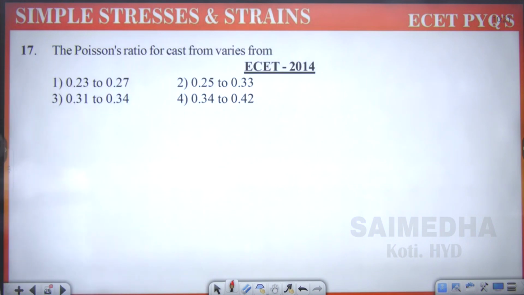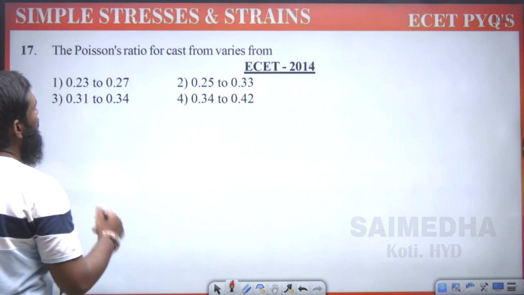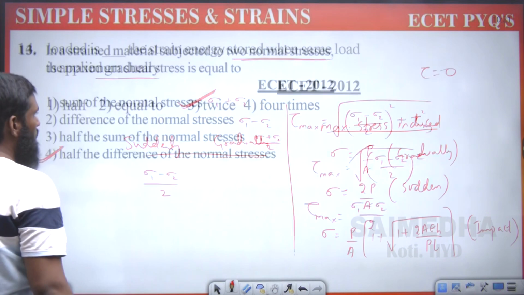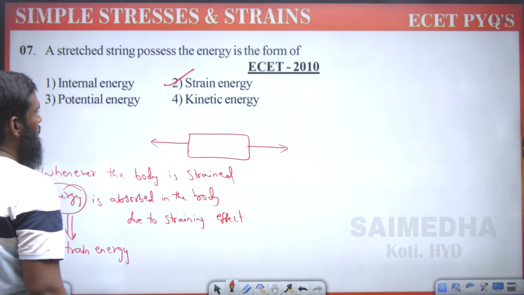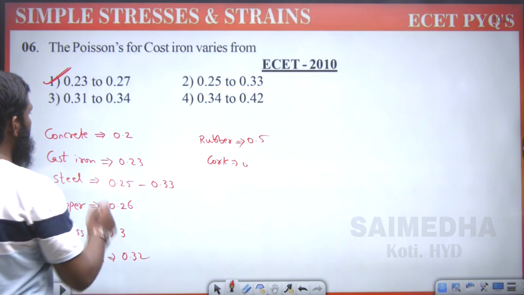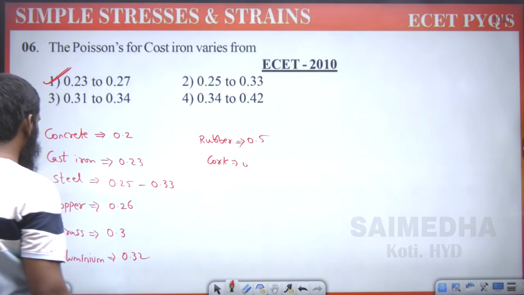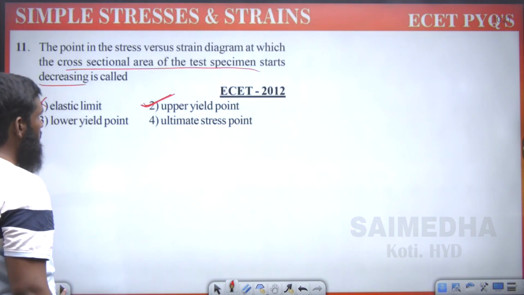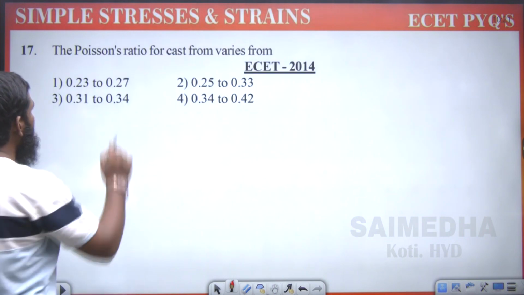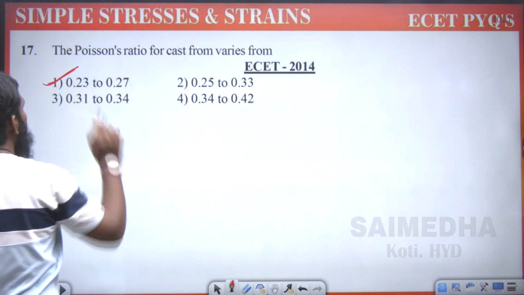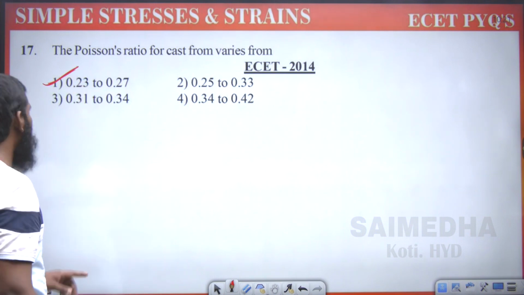Now next, the Poisson's ratio for cast iron varies from, again cast iron we have taken just now, all those values we have written for Poisson's ratio. So cast iron, what are we having? 0.23 to 0.27. First option, 0.23 to 0.27. The question is repeated over here again.